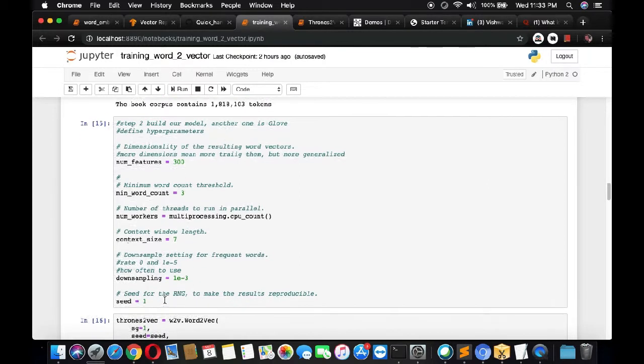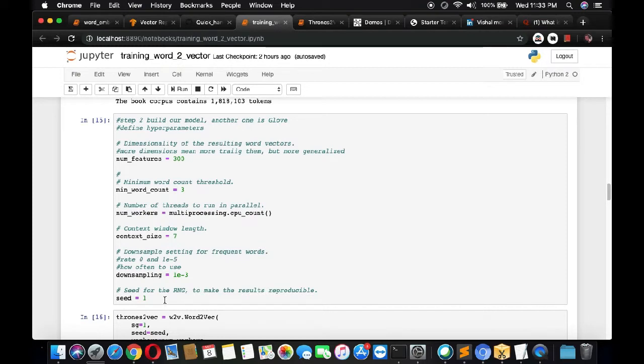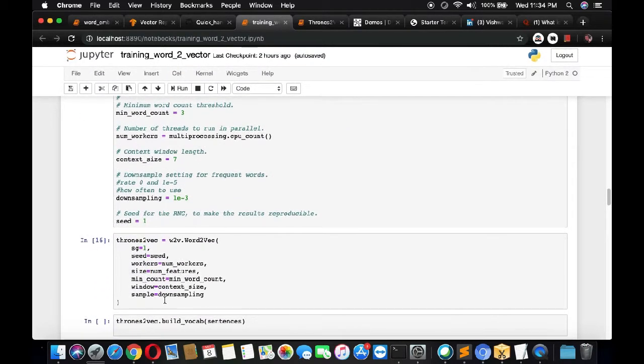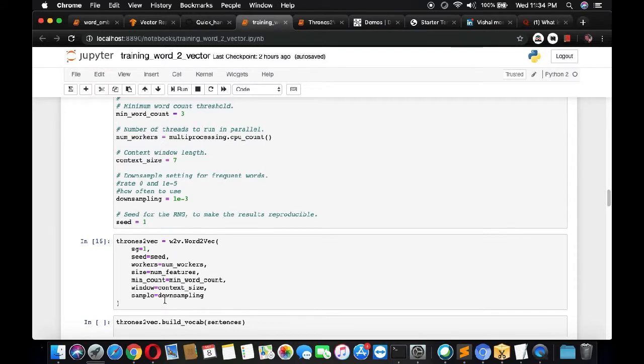Okay, so then we are using downsampling. Downsampling is used for the more frequent words, to reduce their effect in the particular model. Again, I had explained this in the Understanding Like a Pro video, so I would recommend you go and see that. Okay, so now we are using all those hyperparameters to define the model through Word2Vec.